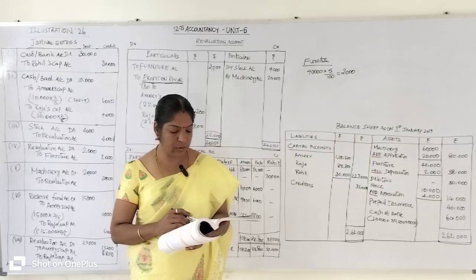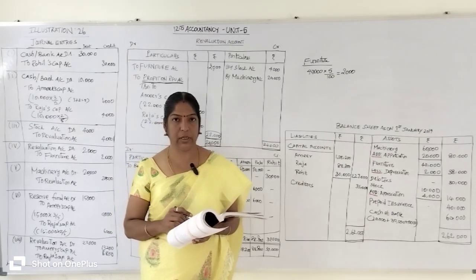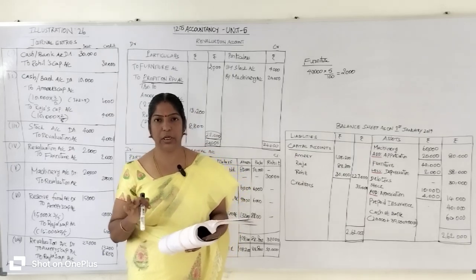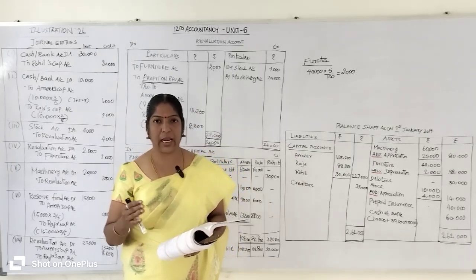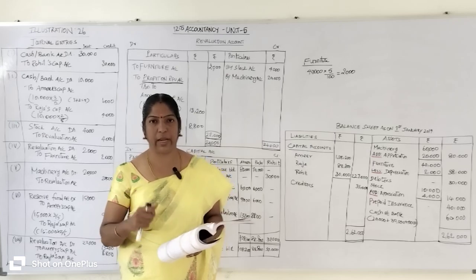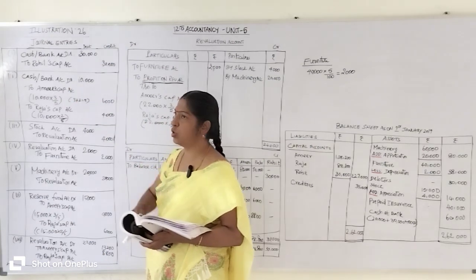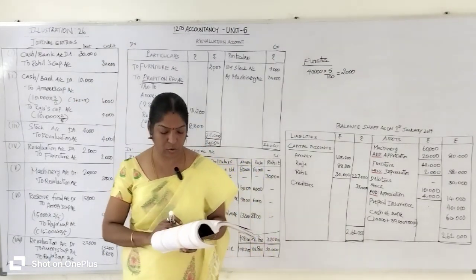Rohit is admitted as a new partner who introduced capital of 30,000 rupees. Rohit is a new partner. At the time of admission, he brought 30,000 rupees as capital. So, cash comes into the business in the name of capital. What is the journal entry? Cash or bank account debit 30,000 rupees to Rohit's capital account 30,000 rupees.